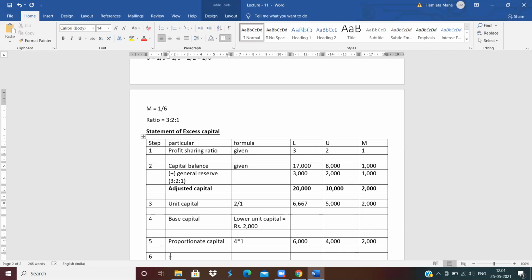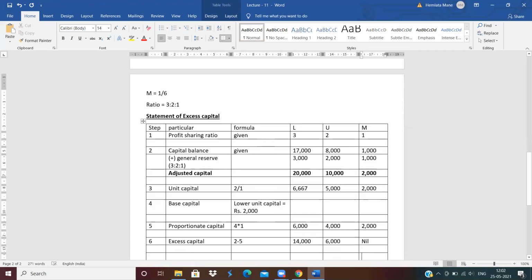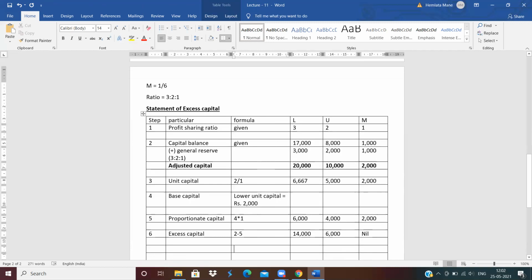Now next, sixth step is excess capital. How to calculate the excess capital? 2 minus 5. Now calculate 20,000 minus 6,000, 14,000. 10,000 minus 4,000, 6,000. And 2,000 minus 2,000, nil. Okay, 0.